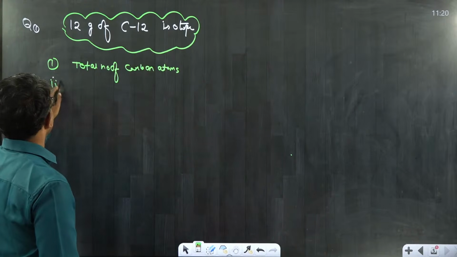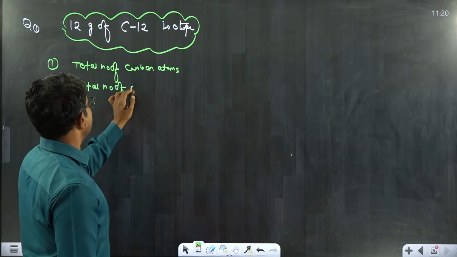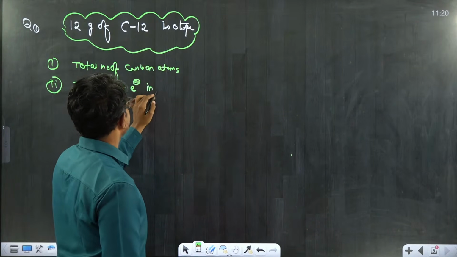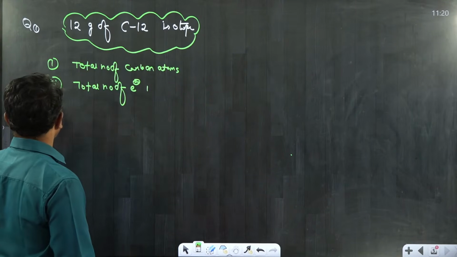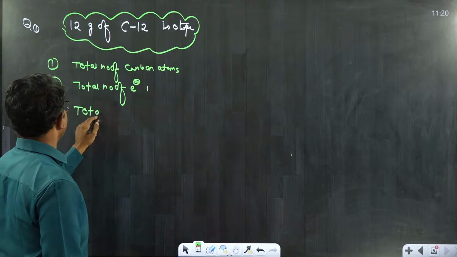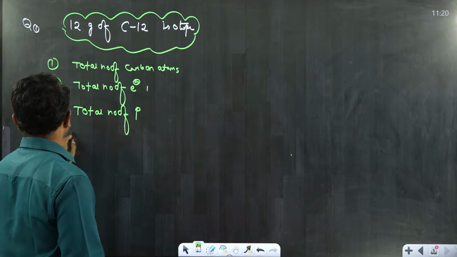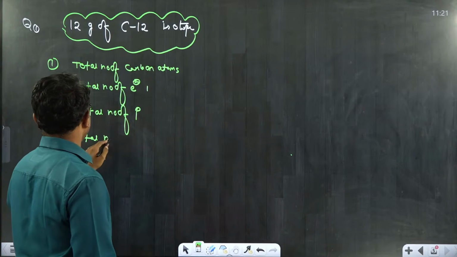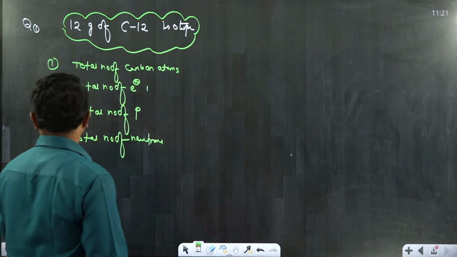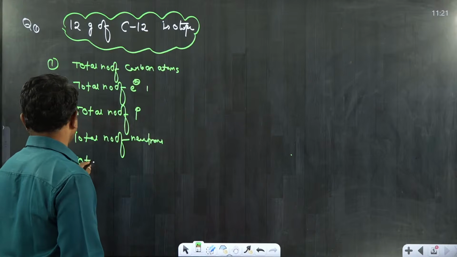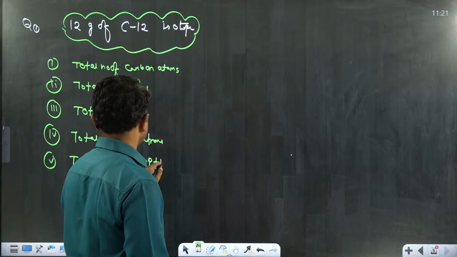Number 2, the total number of electrons in the above sample. The third point is the total number of protons. Fourth one, the total number of neutrons. Fifth point, the total number of electrons plus protons plus neutrons.